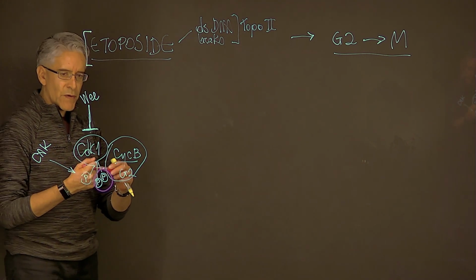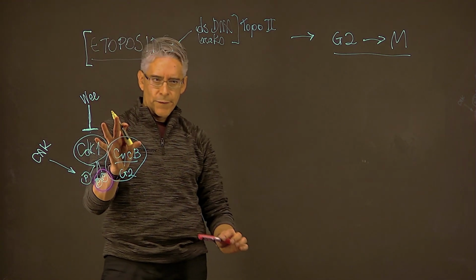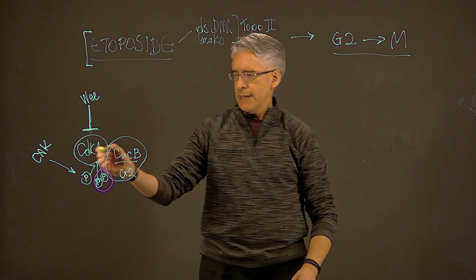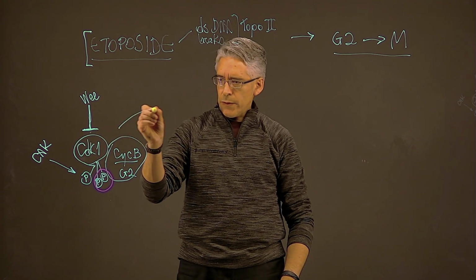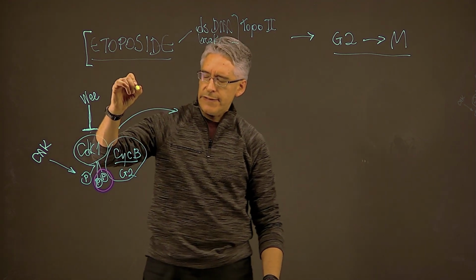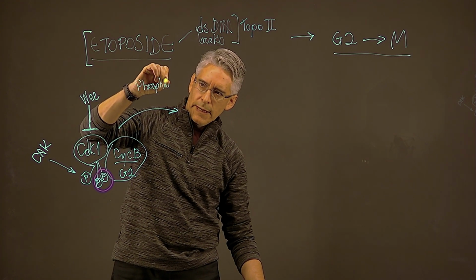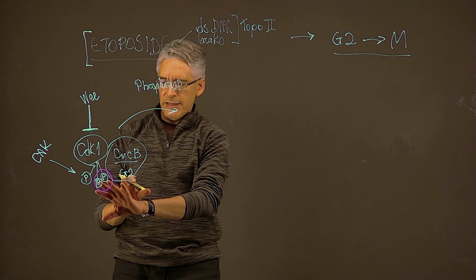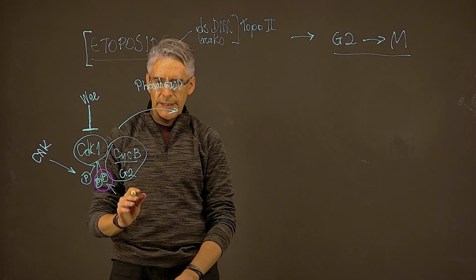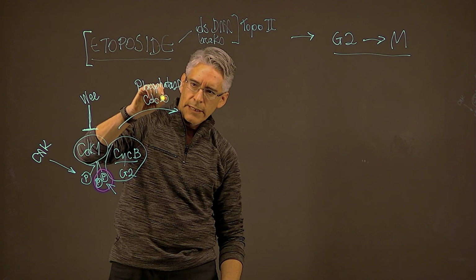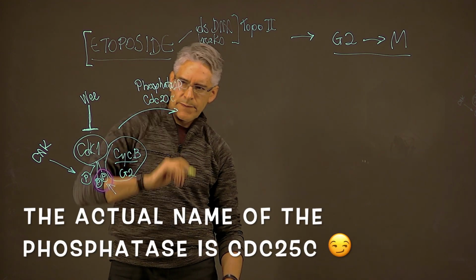All right. So in order to allow for this complex to be fully active so that it can actually drive the cell into mitosis, this requires the activity of a phosphatase. And that phosphatase that will eliminate these inhibitory phosphorylation events is CDC25C.